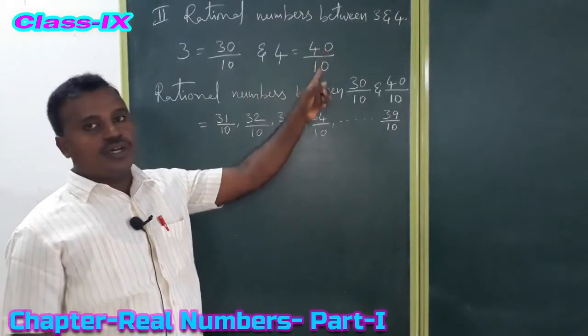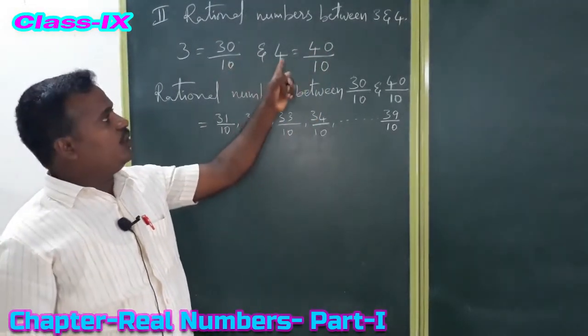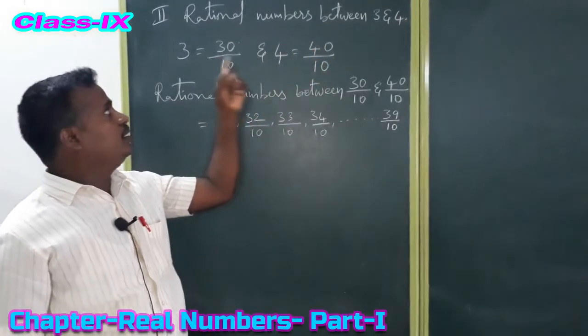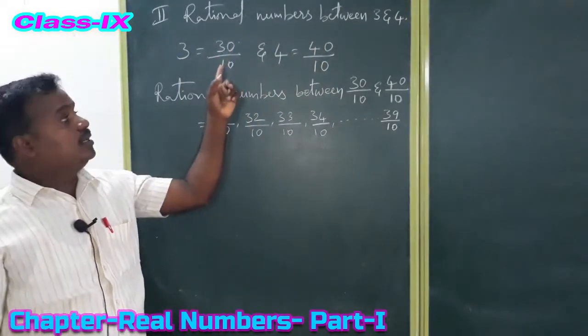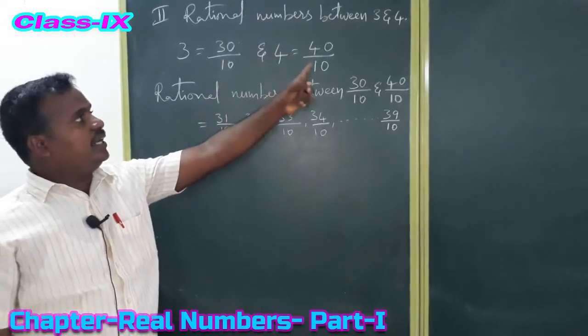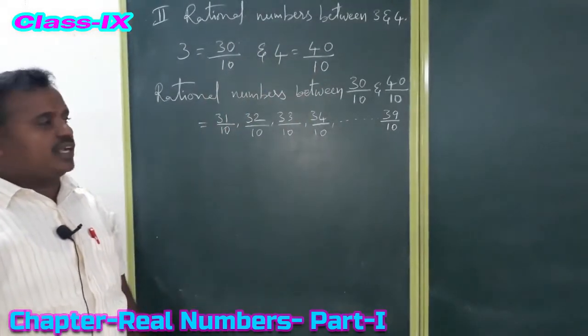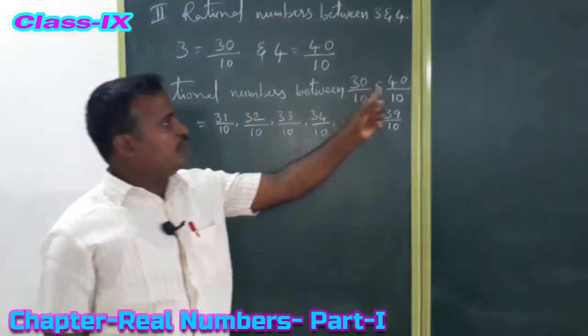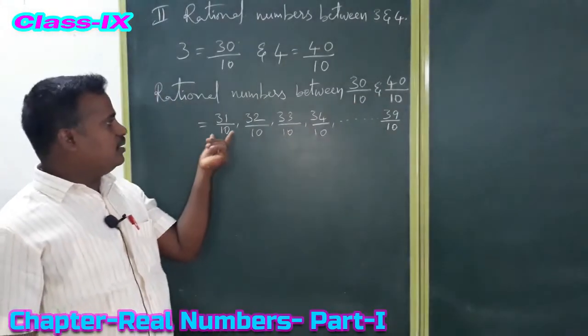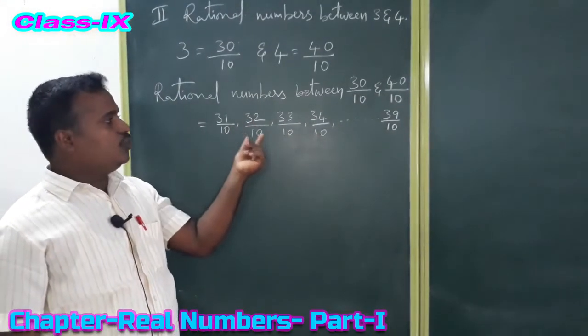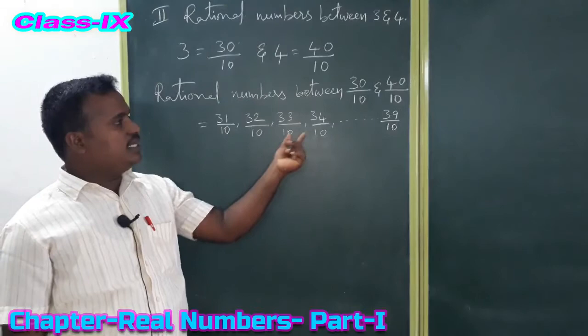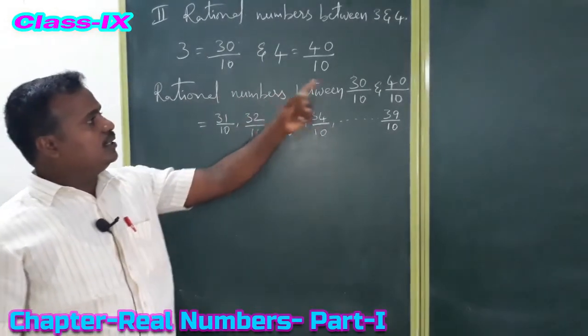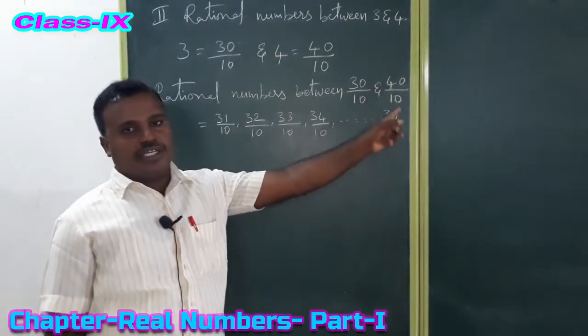If we cancel zeros we will get 4. Now 30 by 10 and 40 by 10 are like fractions. So between the two numbers we can write 31 by 10, 32 by 10, 33 by 10. These are the rational numbers between 30 by 10 and 40 by 10.